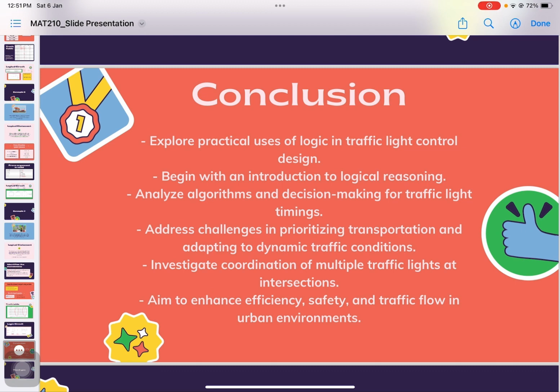Through this endeavor, we aim to unravel the nuanced intricacies of traffic light control, offering a holistic understanding of how logical frameworks play a pivotal role in enhancing efficiency, safety and traffic flow in urban environments.